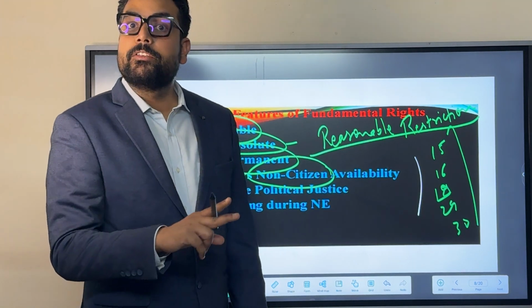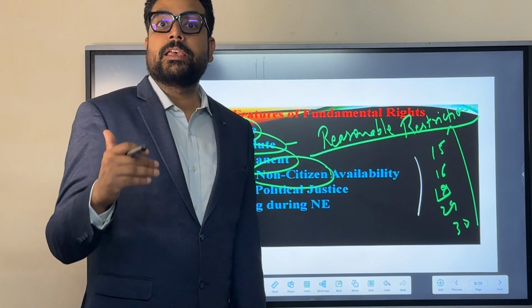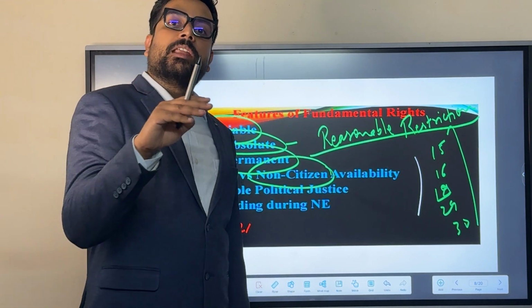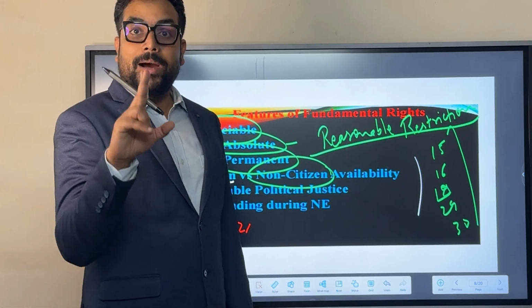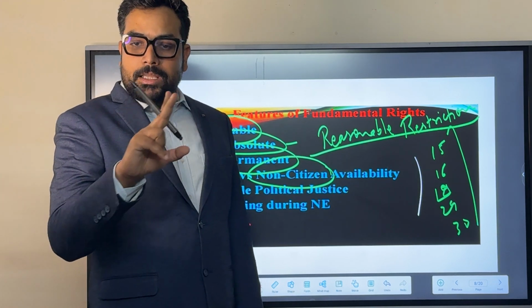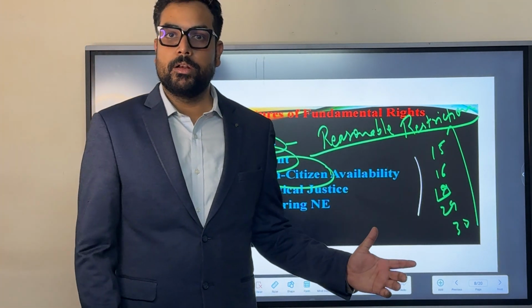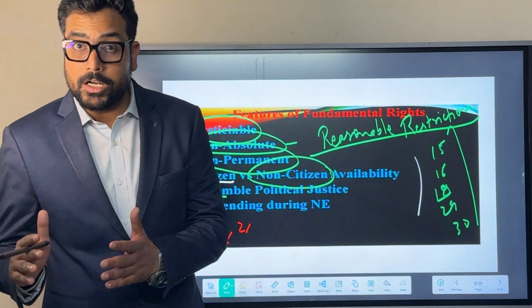Keep it in your mind. Emergency can be financial, emergency can be of state, and emergency can be national, but only in national emergency can all the fundamental rights be suspended except Article 20 and 21. Keep it in your mind. It's one of the important parts.